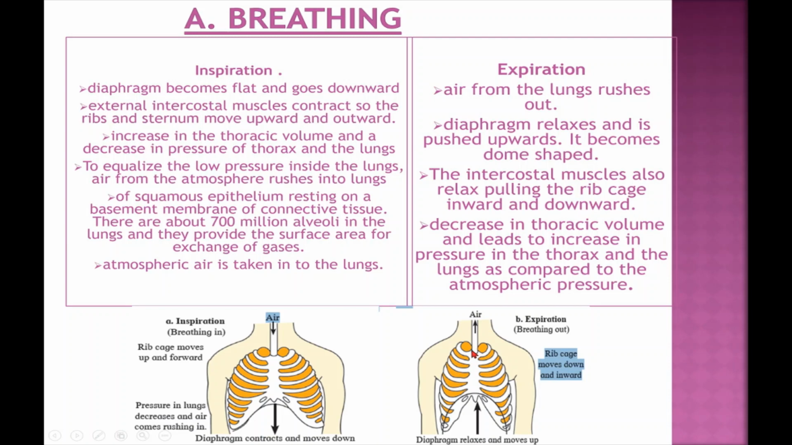Expiration is a passive process. During expiration, intercostal muscles relax and the ribs are pulled downward. The diaphragm is relaxed and becomes dome-shaped. The volume of the thoracic cavity is reduced. The pressure on the lungs is increased, as a result of which they get compressed. Air is thus expelled out of the lungs through the nasal chamber.